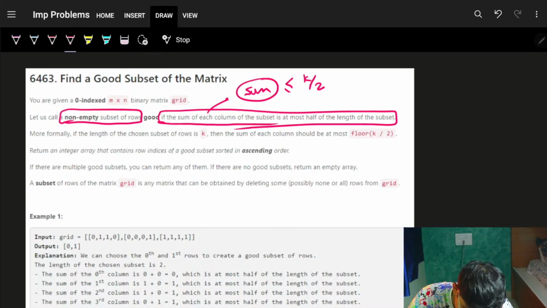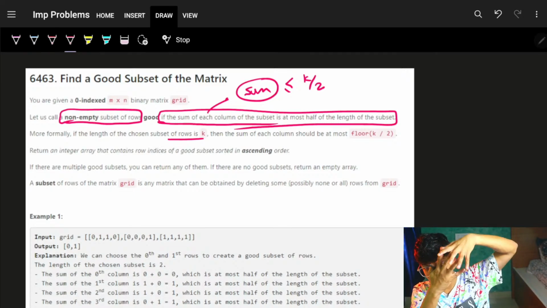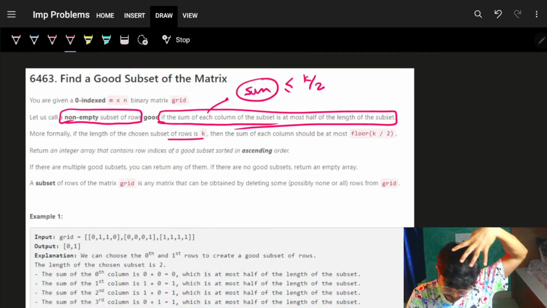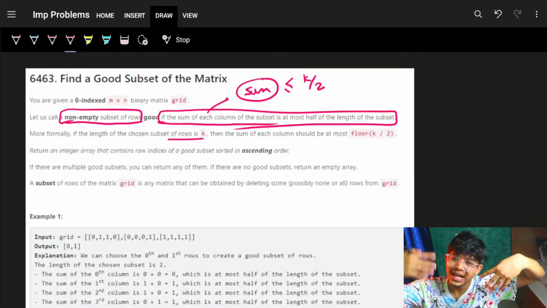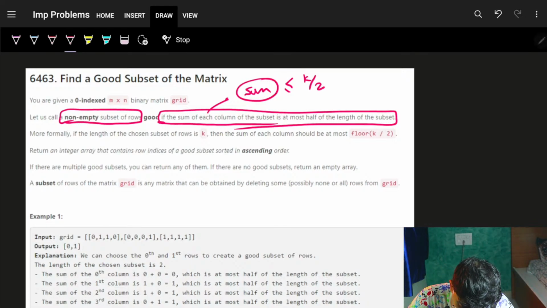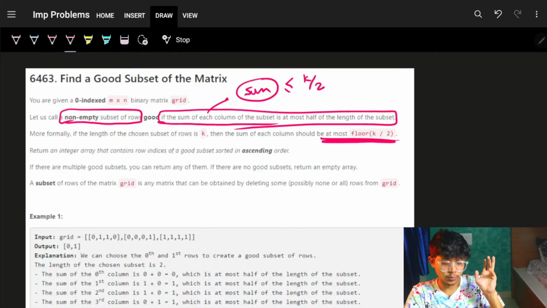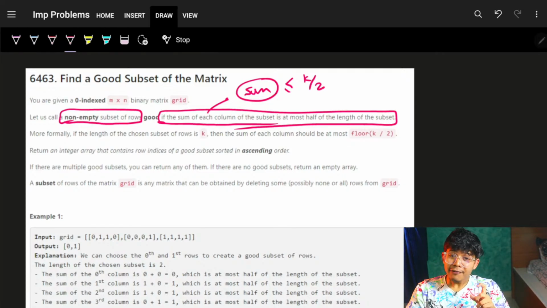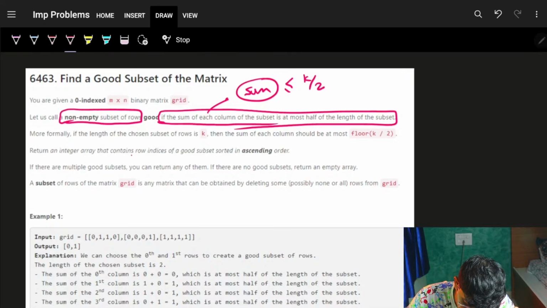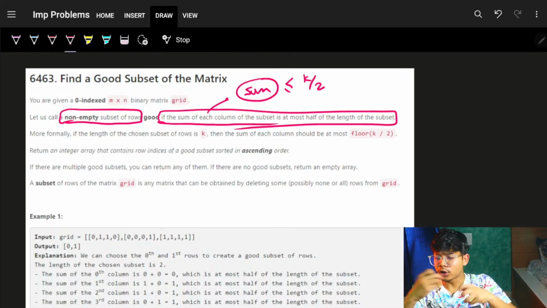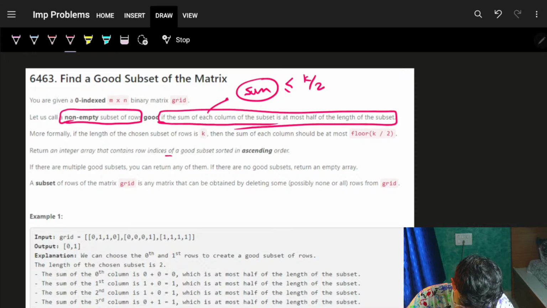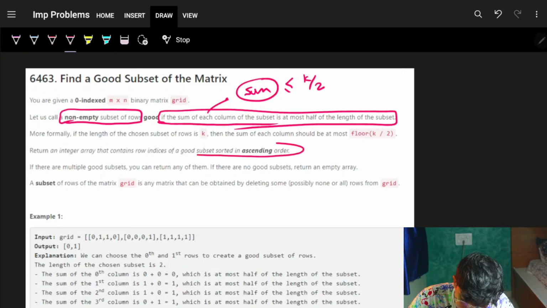Now, more formally, if the length of the chosen subset of the rows is k, which means you have chosen 4 rows out of, let's say, n rows, then the sum of each column should be at most k by 2. You have to return an integer array containing the row indices of a good subset sorted in ascending order.